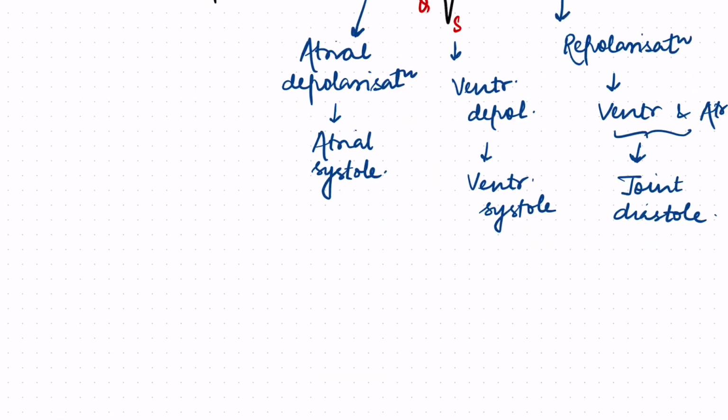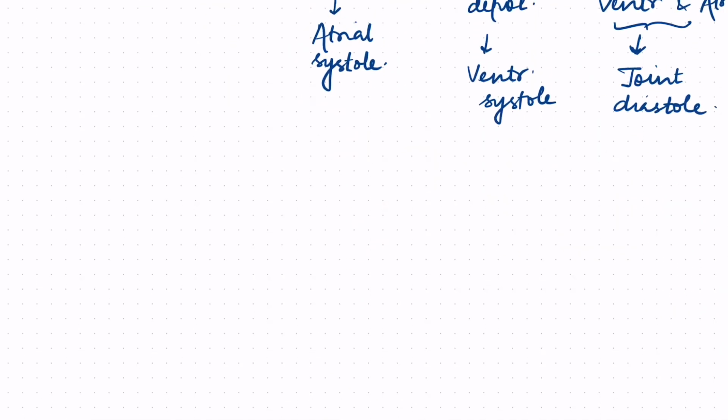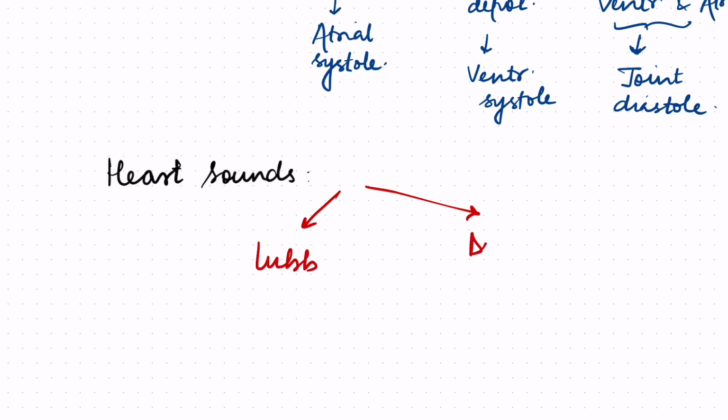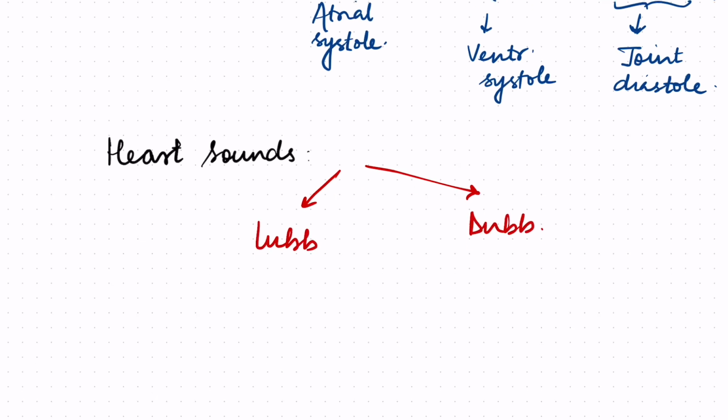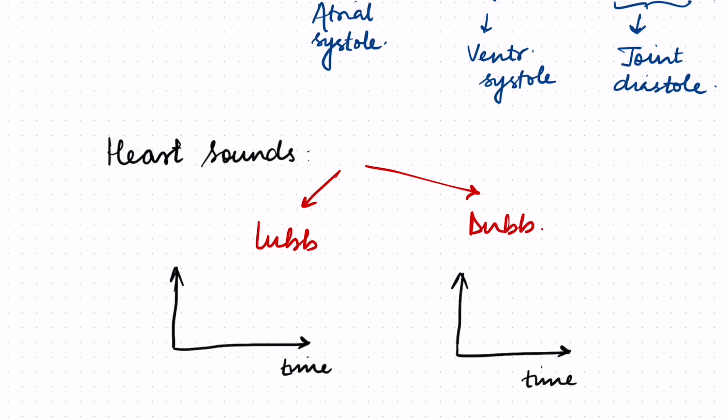So let's talk finally a bit about the heart sounds. All of you know that we have two heart sounds. The first one is lub and the second one we call dub. Now look, if we plot these sounds, on the x-axis is the time and on the y-axis is the intensity.